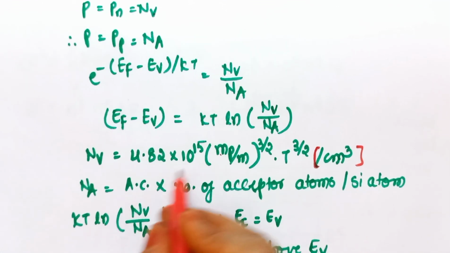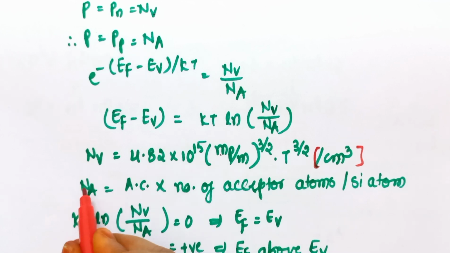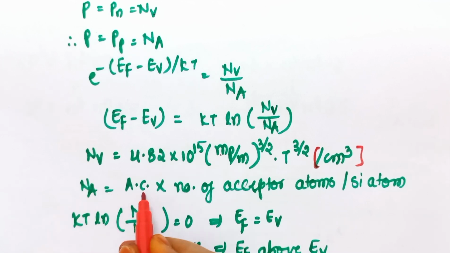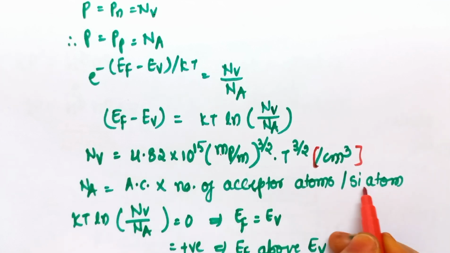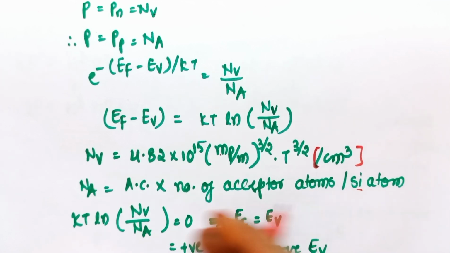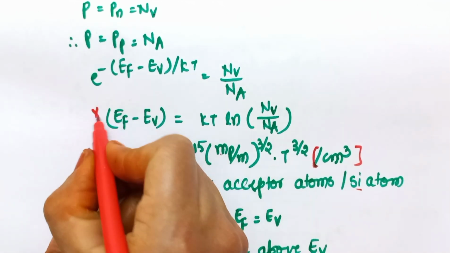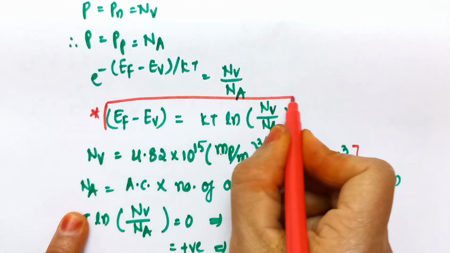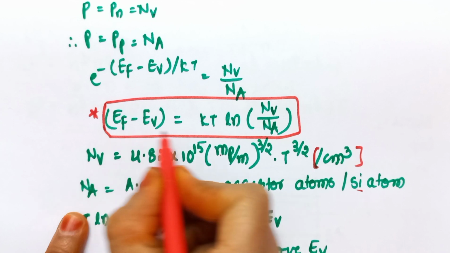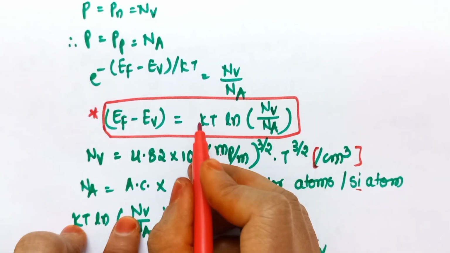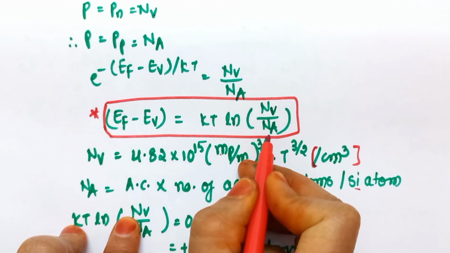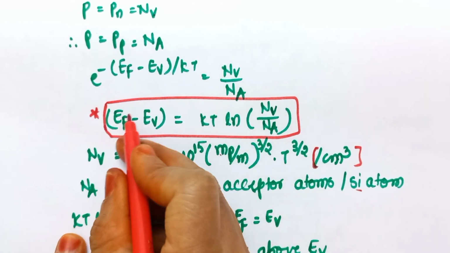So the expression for Na, that is the acceptor ion concentration, is given by atomic concentration into number of acceptor atoms per silicon atom. This could be germanium also. So the Fermi level of p-type semiconductor is derived by the expression Ef minus Ev is equal to Kt ln of Nv by Na. Here the value of Kt ln of Nv by Na decides the placement of Fermi level.